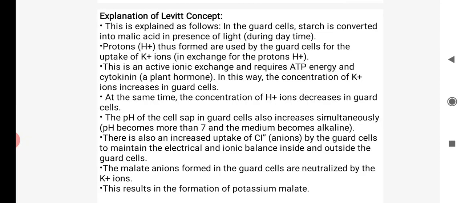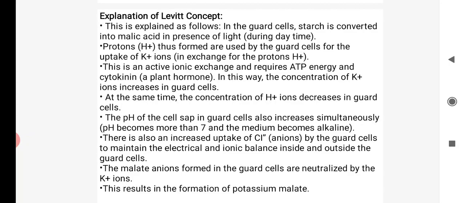Let's see the previous mechanism. What does it tell us? Starch is converted into glucose, but in this mechanism starch is converted into malic acid. How is malic acid formed? By increasing the concentration of K plus ion. How is K plus ion increased? When H plus ion goes out of a guard cell and K plus ion comes inside, due to which malic acid concentration in the guard cell increases, with the help of a plant hormone such as cytokinin, or any hormone.